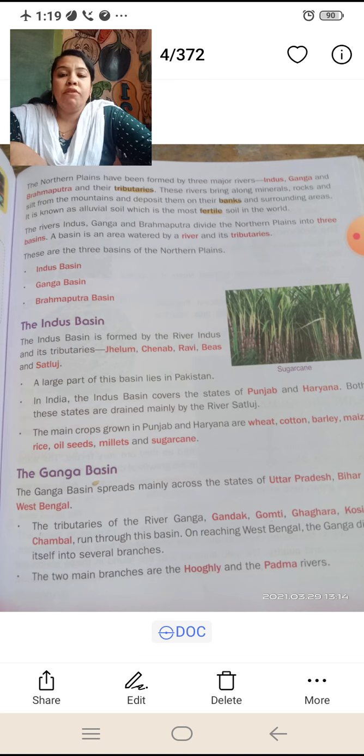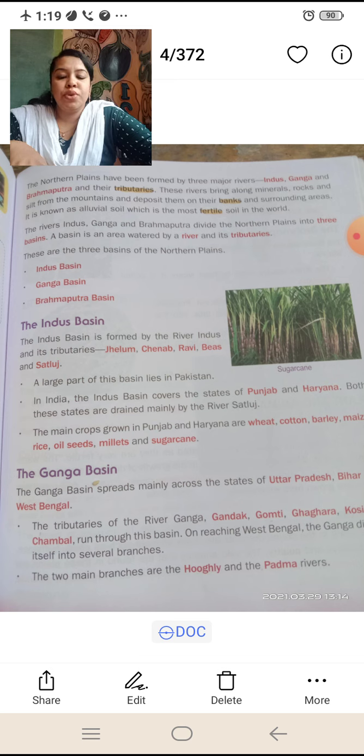The main crops grown in Punjab and Haryana are wheat, cotton, barley, maize, rice, oil seeds, millets and sugar cane. Got it? No?